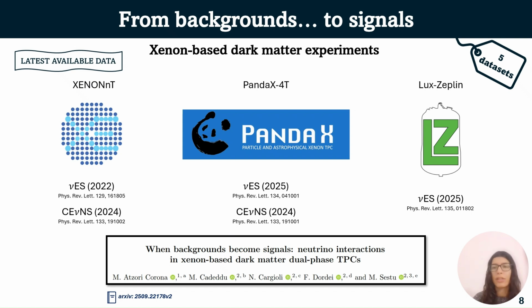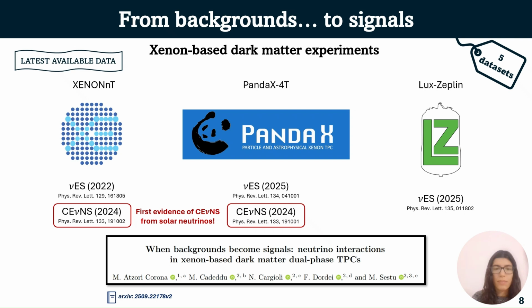We considered 5 datasets coming from 3 xenon-based dark matter experiments, which are XENONnT, PandaX-4T, and LUX-ZEPLIN. In particular, the CENNS data that we consider are the first evidence of CENNS from solar neutrinos. And from now on, I will explain the results we obtained in our work.